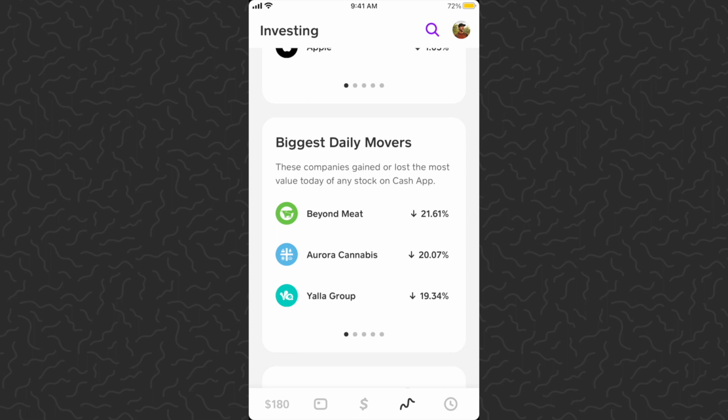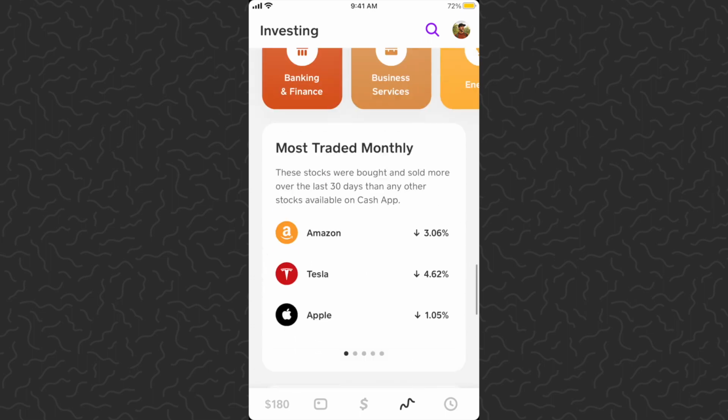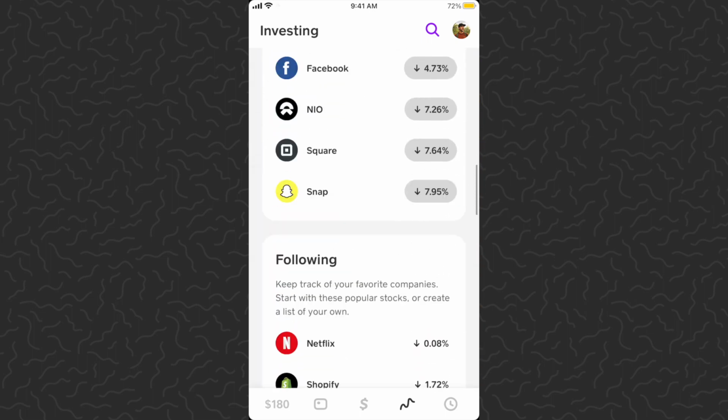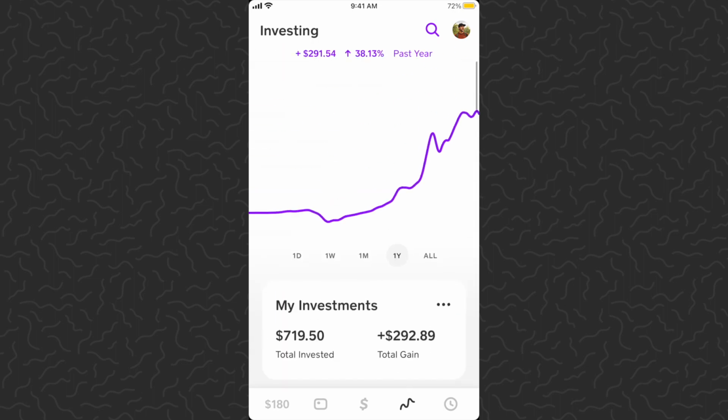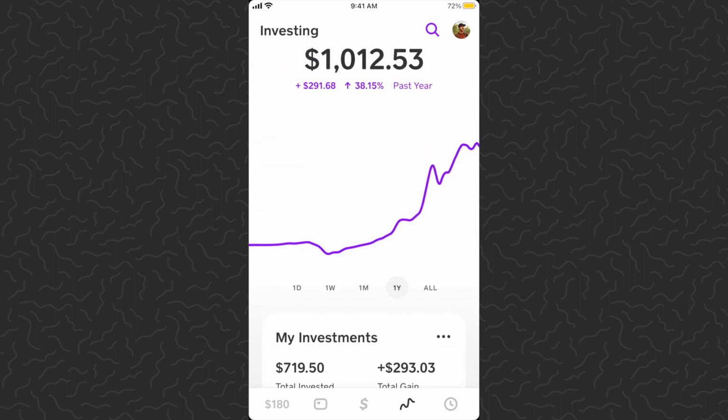Dang, some of these are down a lot today. Beyond Meat down over 20%. But pretty much everything down today. Looks like a pretty rough day for the stock market. But that's okay, we'll just keep casually buying.